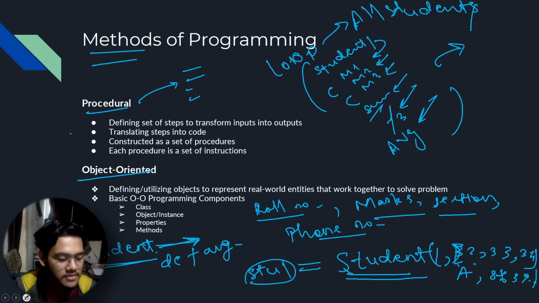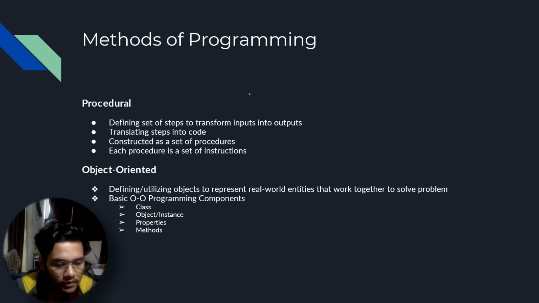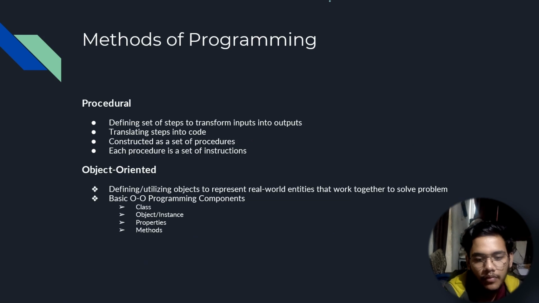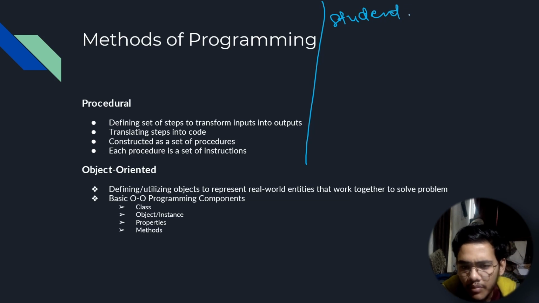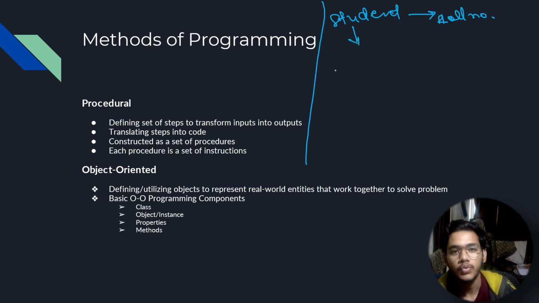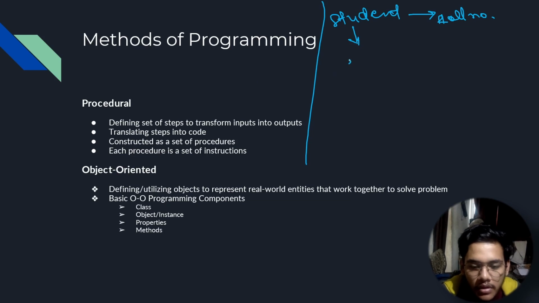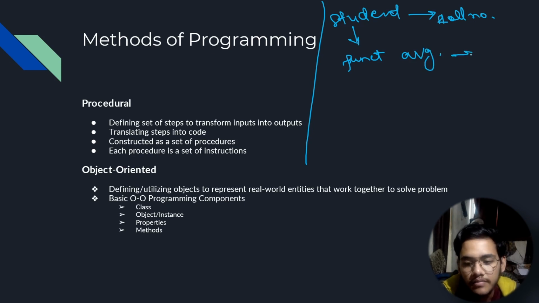Actually, I'll erase this. So see, you have this student object, right? You created this yourself. These are called user-defined objects. This is a part of object-oriented programming. And you defined some of its values like roll number, marks, section, phone number, etc. Now you can also define methods for this student, right? You can create a function which calculates the average by using the marks.